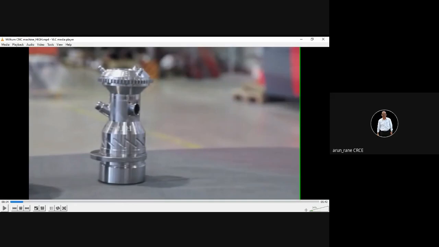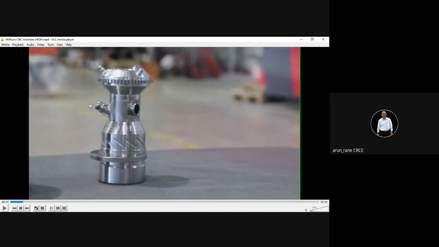This you'll get only on CNC machines. In general, any CNC machine usually gives 20 micron accuracy, which is 0.02 millimeter. That is nothing but the thickness of a hair, usually around 20 microns. That accuracy you get on a CNC machine, which you will not get at this stage on 3D metal printing. That is dimensional stability.